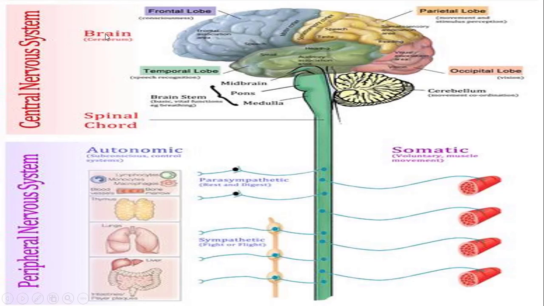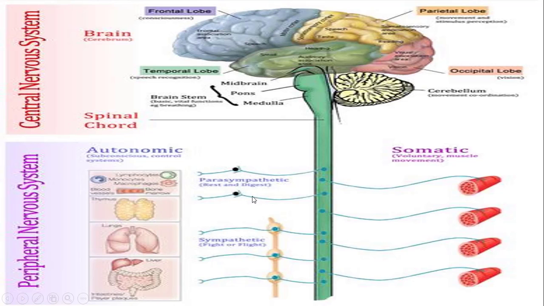Okay, brain and spinal cord. This is brain and this is spinal cord. So the brain and spinal cord form the central nervous system. Okay, now if you look at here, these are different parts of the body, and different parts of the body are connected to the central nervous system. Now, through some specific neurons or some specific nerves.